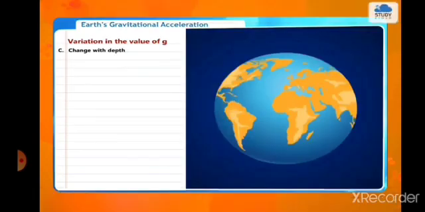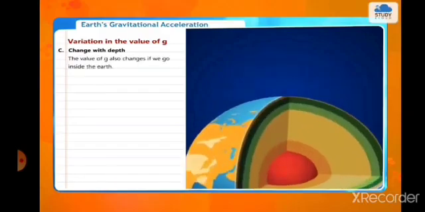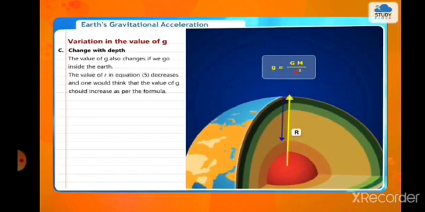Variation in the value of g. Change with depth. The value of g also changes if we go inside the earth. The value of r in equation 5 decreases and one would think that the value of g should increase as per the formula.